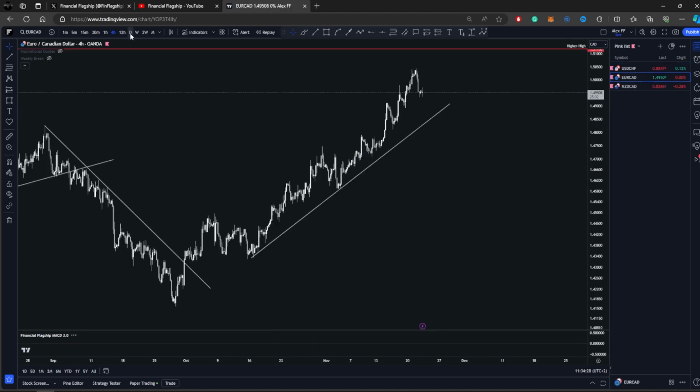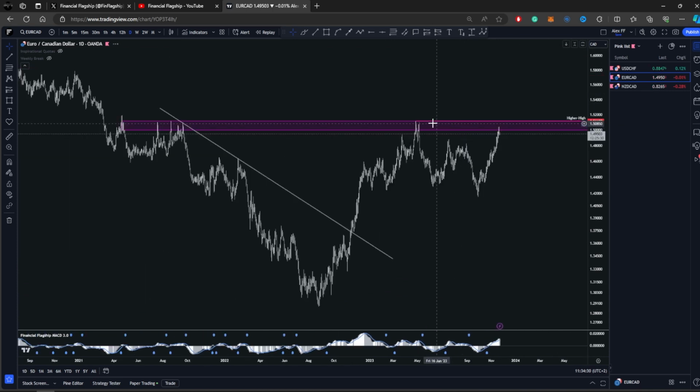Now let's move on to EURCAD. For EURCAD on the daily, as you can see, the bullish trend is pretty strong here. We exited the downtrend area in October last year. We broke this trend line here and then the price started to move up, then made a correction, then another move up, and this is the top right now as we speak.